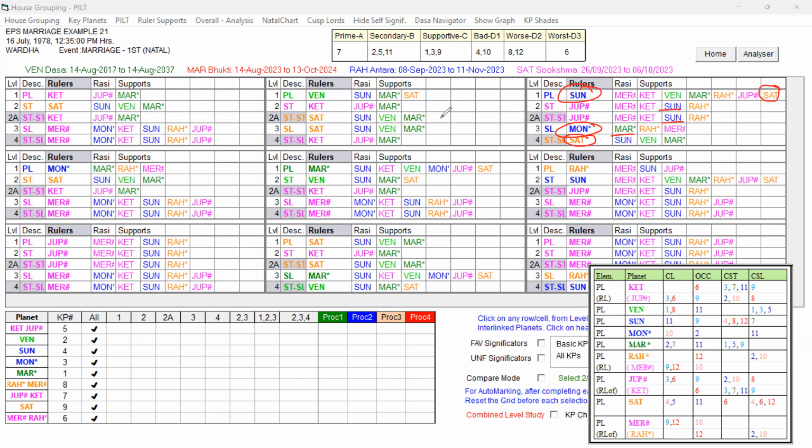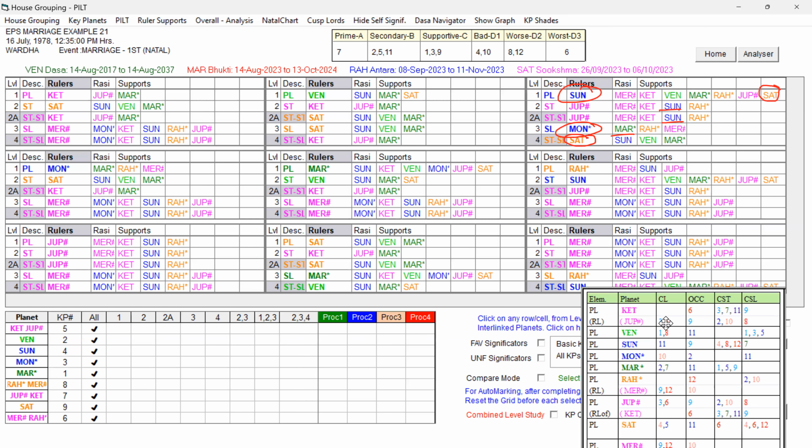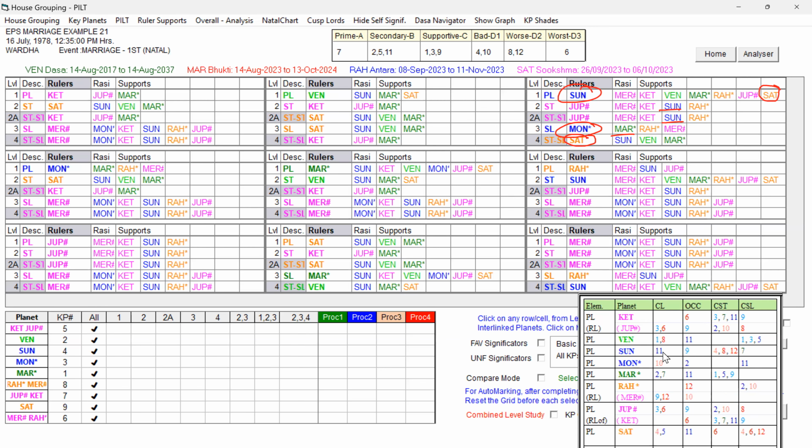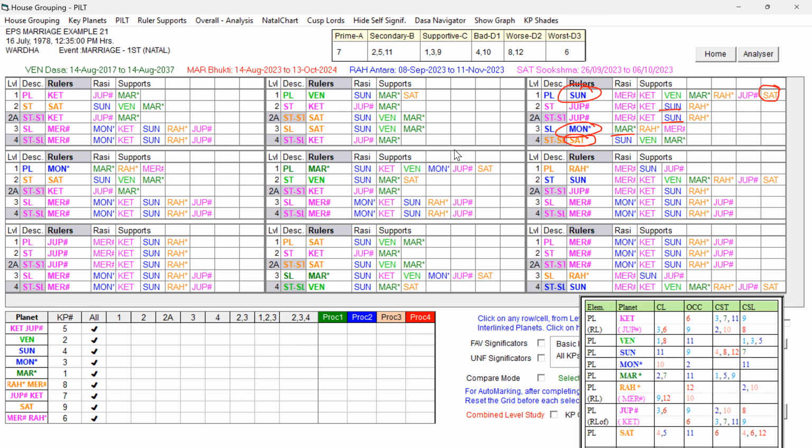So now let us check the Dasa Lord, in which Dasa the native got married. The native got married in the Mercury Dasa. So let us check the Mercury. Mercury is not having any green planets in the rulers. Okay, it indicates it is not very strong, but it is not having the Saturn also in its ruler. That way it is fine. Though it is having Rahu, it is not strongly unfavorable.